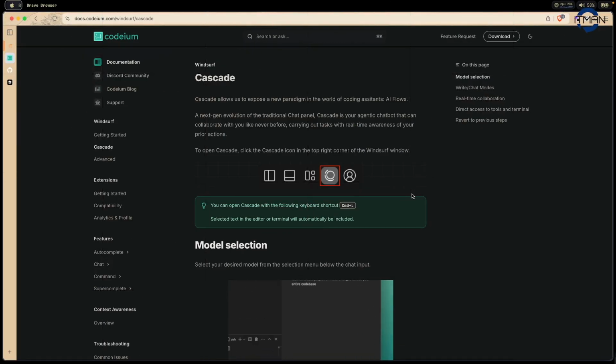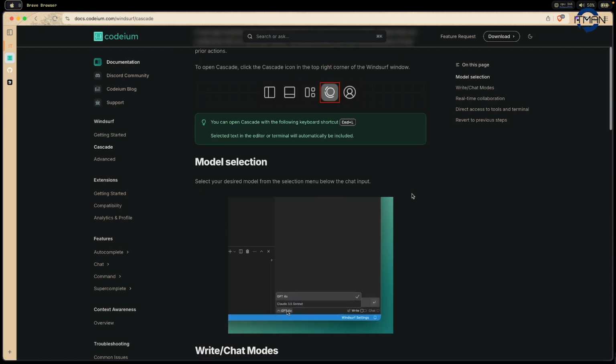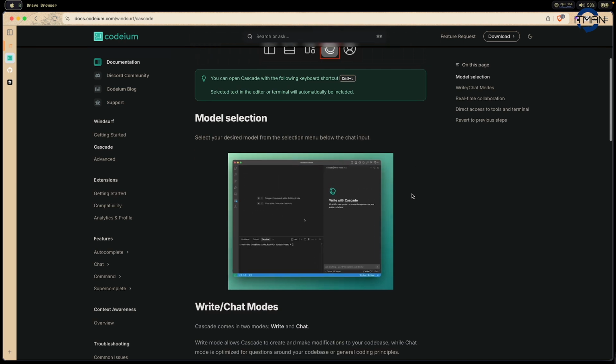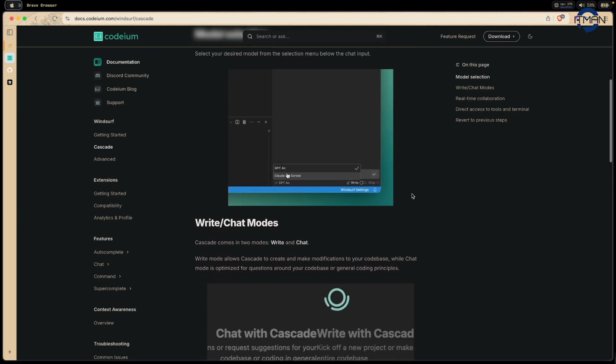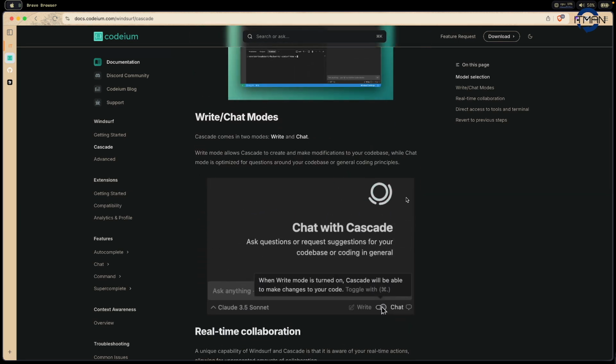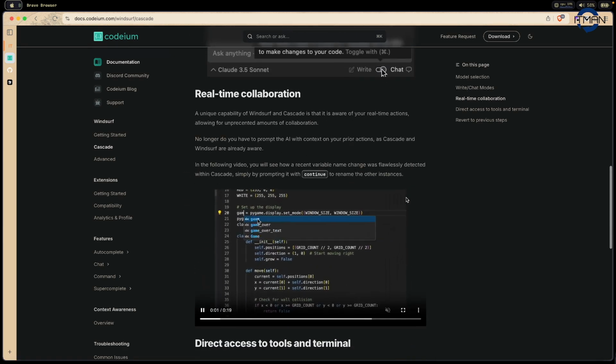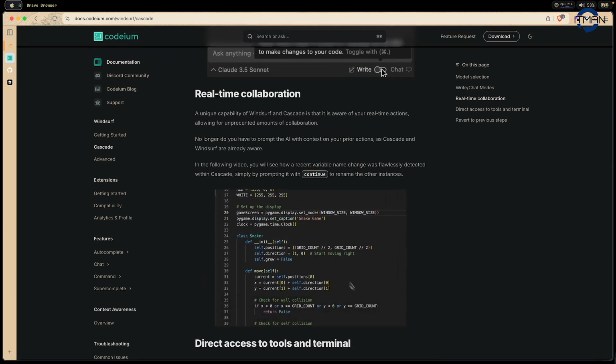All right. This is the final thought on this one. For me, this Cascade feature is quite new, and something is we change the way working with the AI editor. And on this documentation, I was get to see how it's working. Like you can choose the model, you can switch between the mode here. You can collaborate real time with continue.